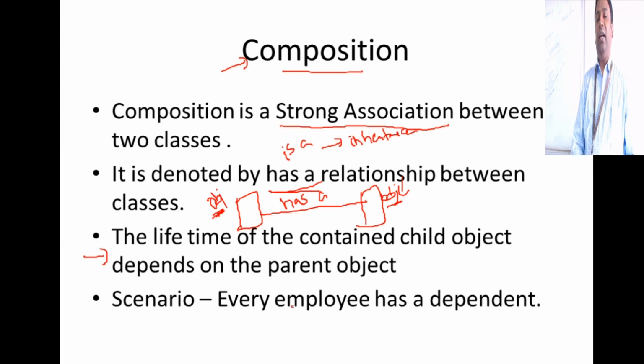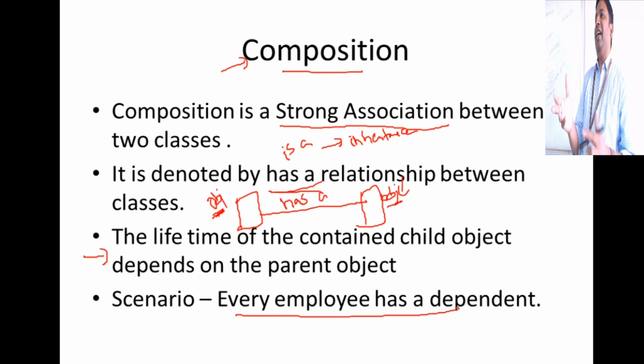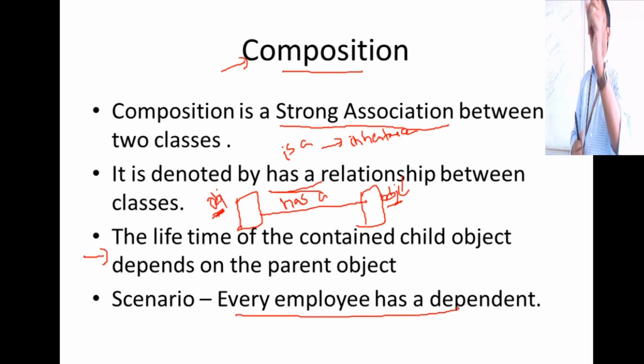So we'll take a scenario here. Every employee has a dependent. Have you heard of this term dependent in ER modeling? A faculty can add his family members as dependents to the system. For instance, even you will have dependents, I guess. You can say your guardians are dependents on you. Your parent can access the system only when you are a student in this university, right? So every student has a guardian, every faculty has a dependent.